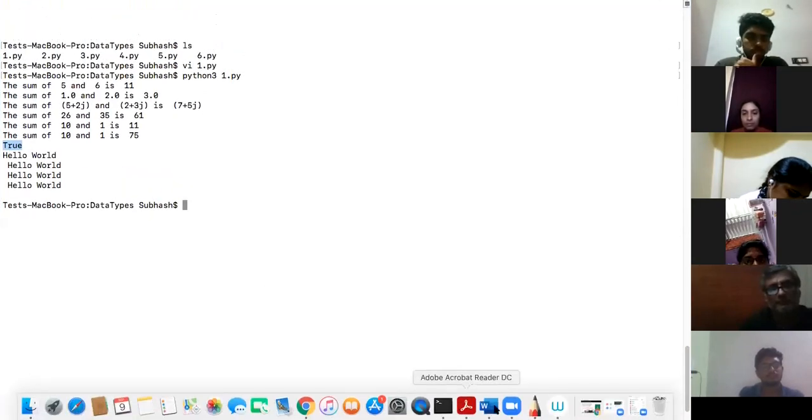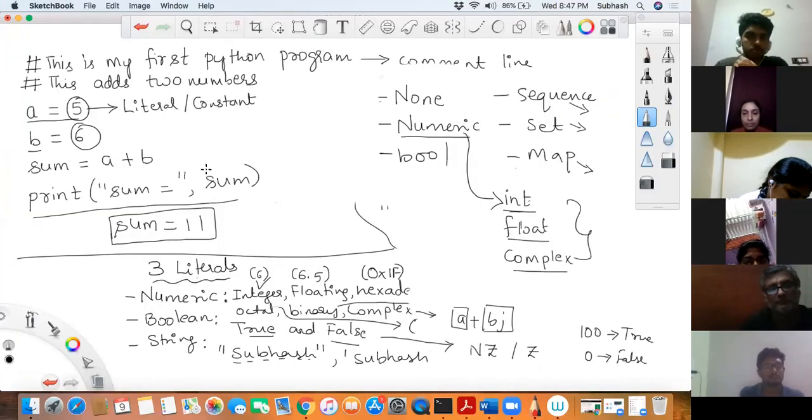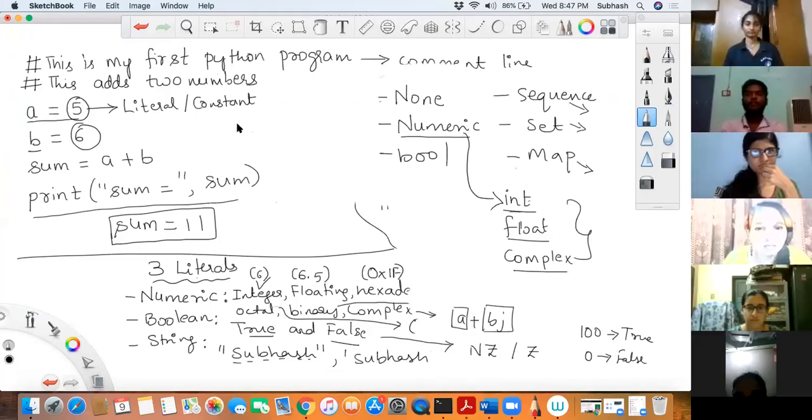So there's a problem in this piece of code. What is that? In the one that I've actually written on the screen. The problem is that this program will actually find the sum of only 2 numbers, that is 5 and 6. So this program is not generic. It means this program will only find the sum of 2 numbers, that is 5 and 6. That's all.